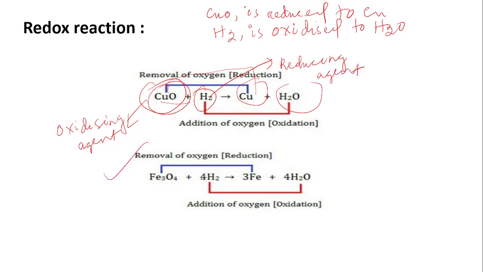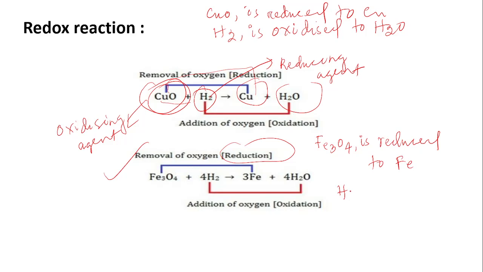Look at example number 2. Here Fe3O4 reacts with hydrogen to produce iron and water. So in the first case, Fe3O4 loses oxygen. So removal of oxygen leads to reduction. So how to write? Fe3O4 is reduced to Fe.